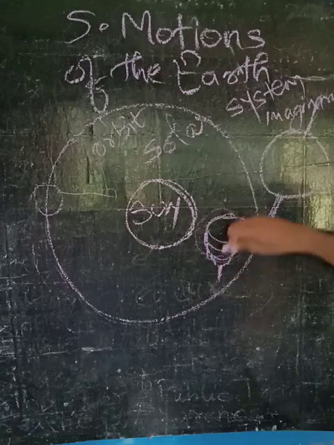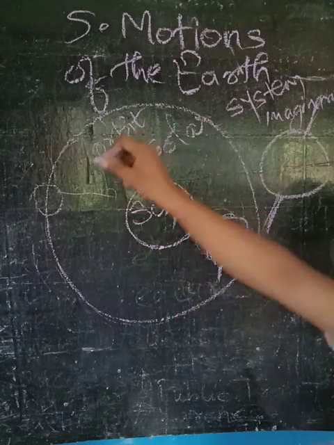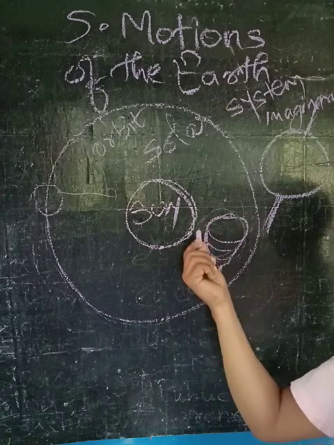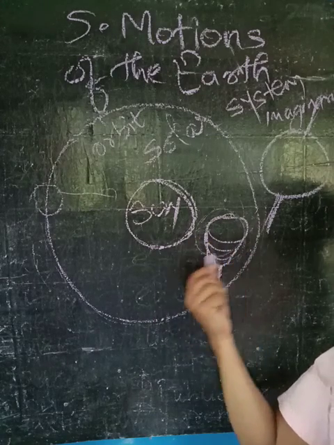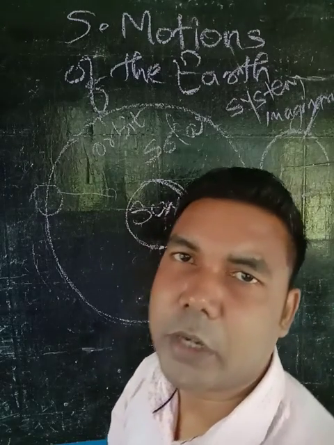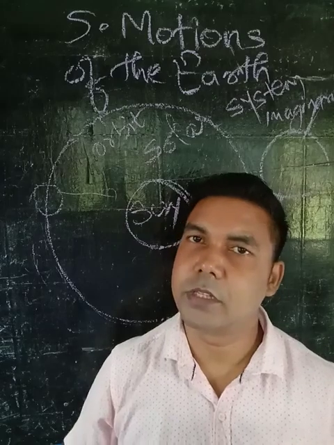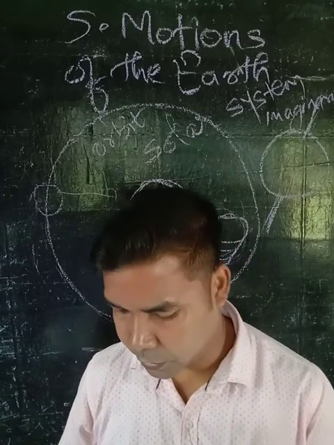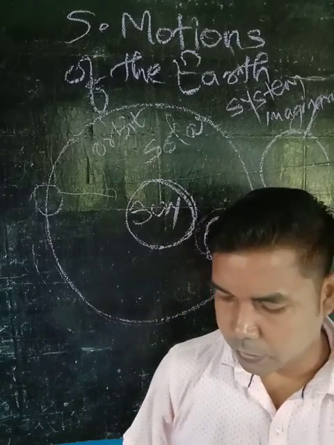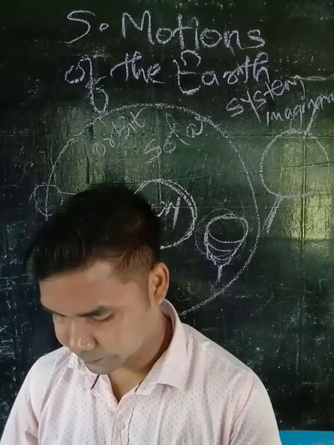So this is what we say as axis, and when it makes a circular movement, that is called revolution. When it rotates, it is called rotation. There are two movements of the earth, rotation and revolution. This is the motion of the earth.